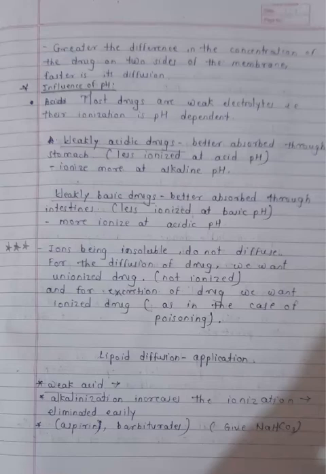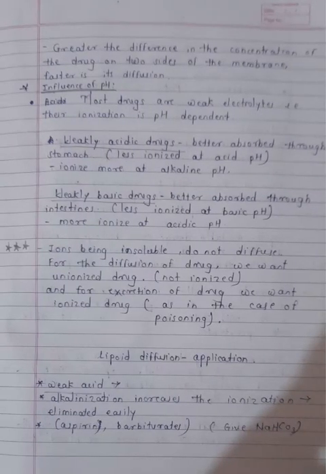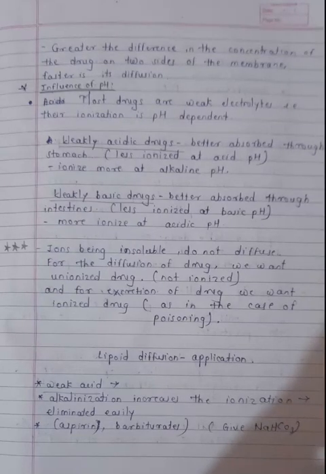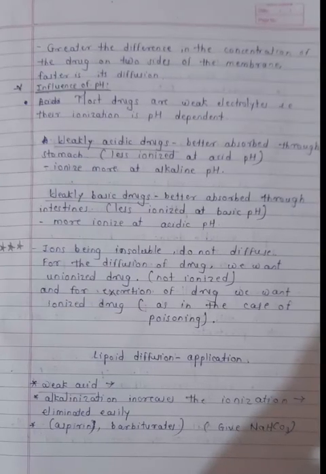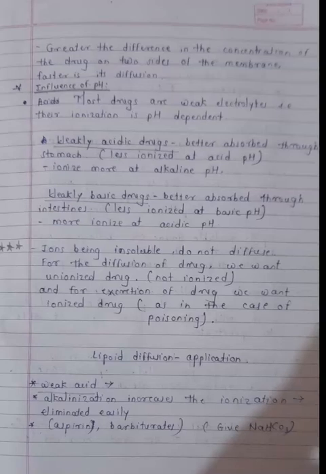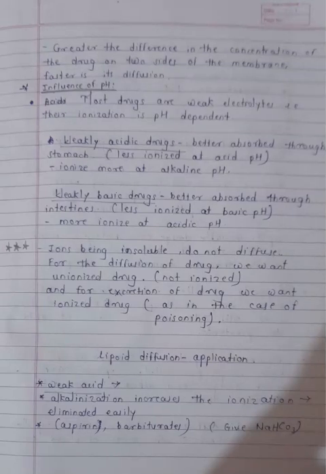So influence of pH. Weakly acidic drugs will be better absorbed in the acidic environment because they will be less ionized at this pH, and they will be more ionized in the alkaline environment. And weakly basic drugs will be better absorbed through the intestine because they will be less ionized in the basic pH, and they will be more ionized in the acidic pH. So ions being insoluble do not diffuse. For the diffusion of the drug, we want the unionized form, not the ionized form. And for excretion of the drug, we want the ionized form, as in case of poisoning.